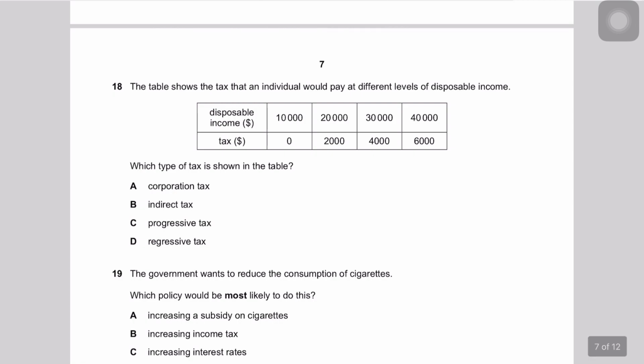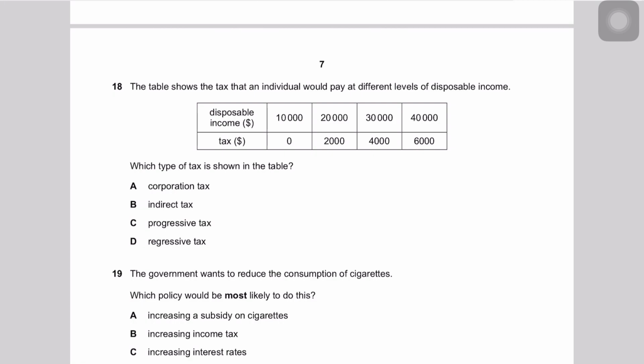18 should be, the table shows the tax that an individual would pay at different levels of income. So we can see that disposable income is rising by 10,000, and then our taxes are also rising by 2,000. So what type of tax is shown?